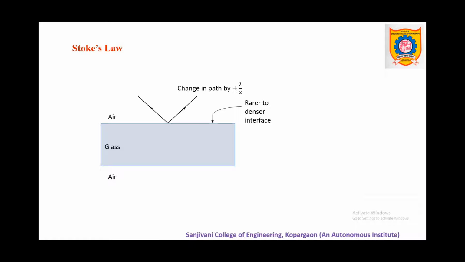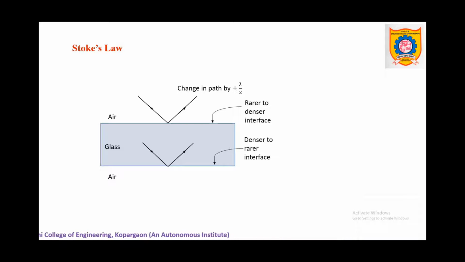Now there is one more case. Suppose light is passing through glass, that means through the denser medium. Now this interface is different. At this interface, there is a denser to rarer change, and in such a case, the reflected light has no path or phase difference. That is, by Stokes' law, if reflection of light takes place at an interface between denser and rarer, that is denser to rarer, then there is no change in path or phase. So these conclusions, expressed in Stokes' law, are very important.